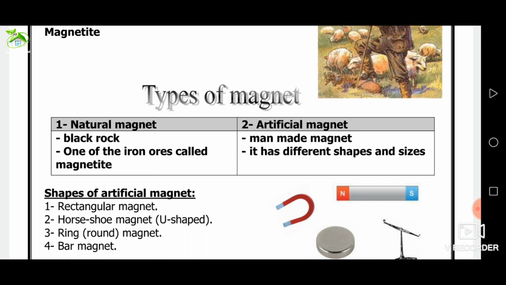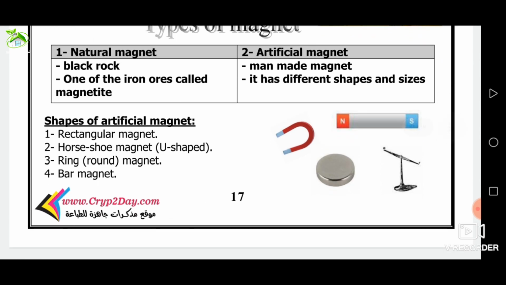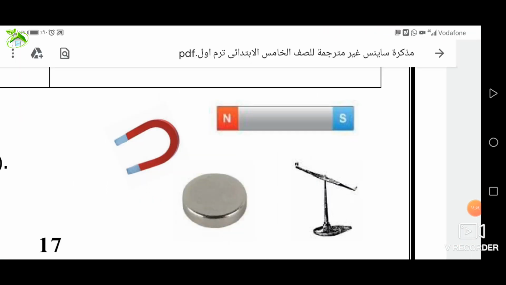So, there are two types of magnet. Number 1, natural magnet. Number 2, artificial magnet. Natural magnet, it's the black rock. It's one of the iron ores which is known as magnetite. But artificial magnet, it's a magnet made by man. It has different shapes and sizes as in the following figures.